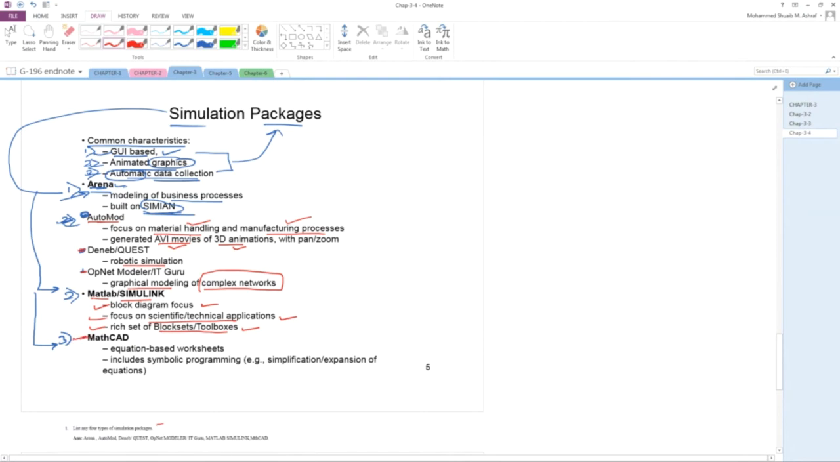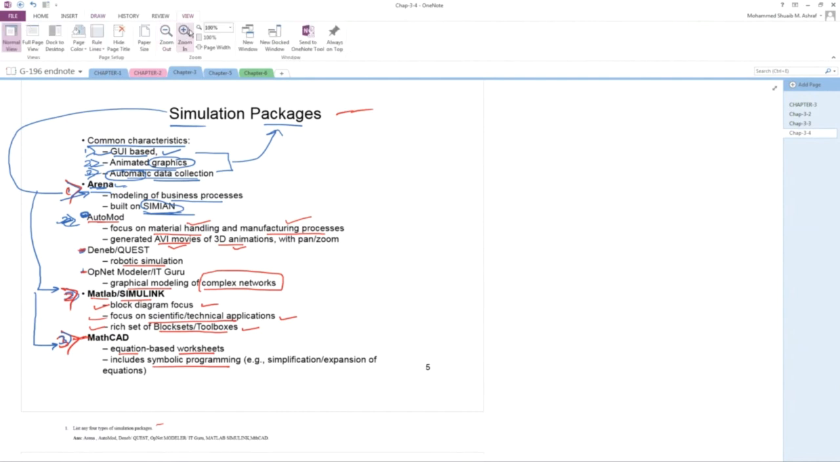MathCAD. It will support mathematical equations and worksheets. It will include a symbolic programming language. So these are the simulation packages: number 1 Arena, number 2 MATLAB, number 3 MathCAD.